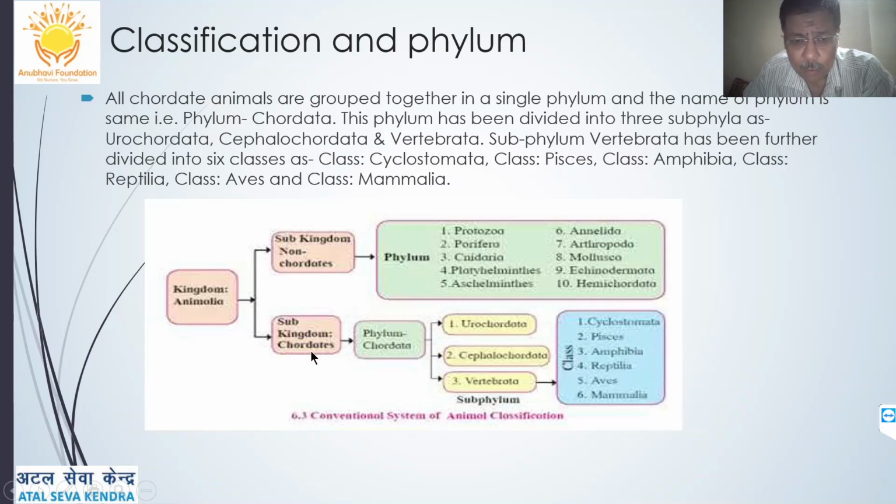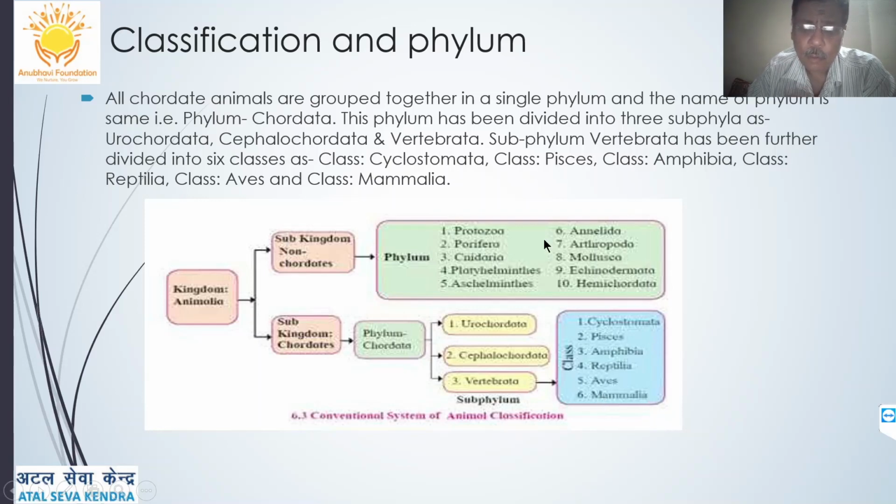But in subkingdom chordates, there is only one phylum, that is Chordata, which has been divided into three subphyla: Urochordata, Cephalochordata and Vertebrata. This Vertebrata subphylum has been divided into 6 different types of classes. They are Cyclostomata, Pisces, then Amphibia, then Reptilia, Aves and Mammalia.